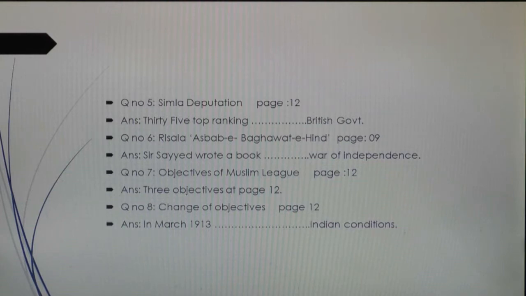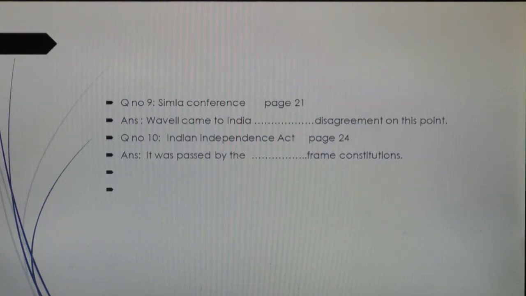Answer, in March 1913 to Indian conditions. Then number 9, Simla Conference on page 21, Wavell came to India. And the last sentence, the disagreement on this point. And question number 10, Indian Independence Act on page 24. Answer: it was passed by the, and the last sentence, frame constitution.